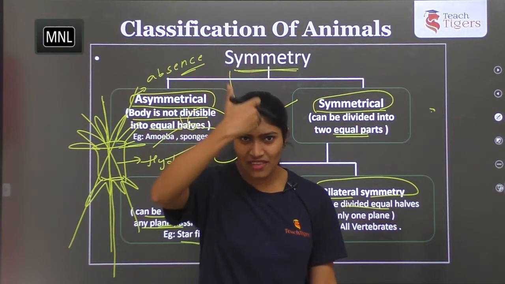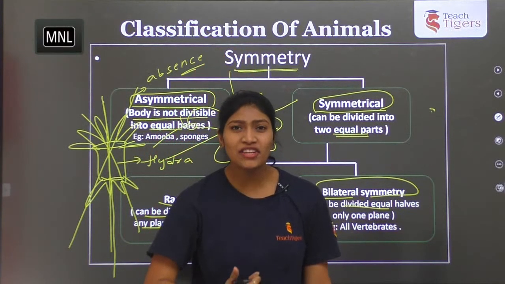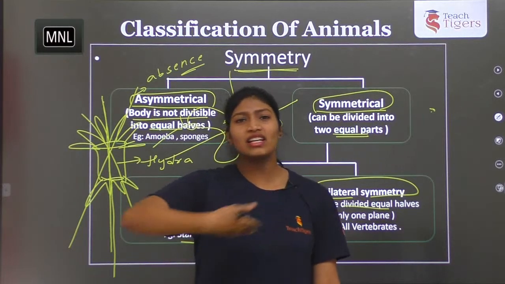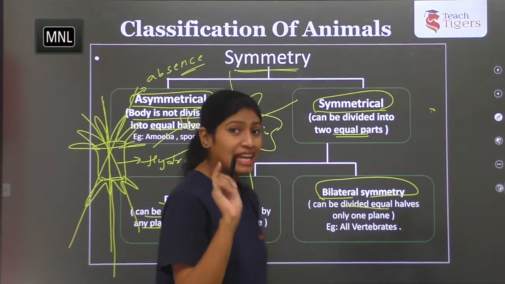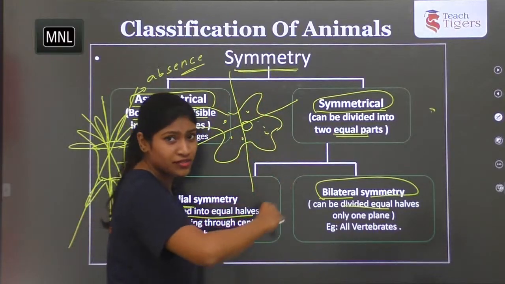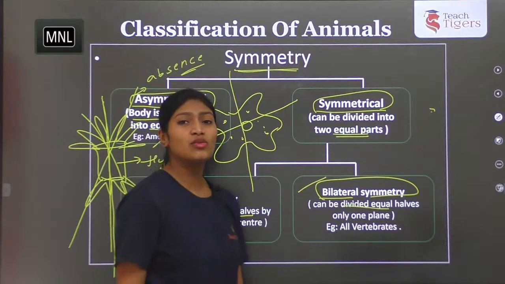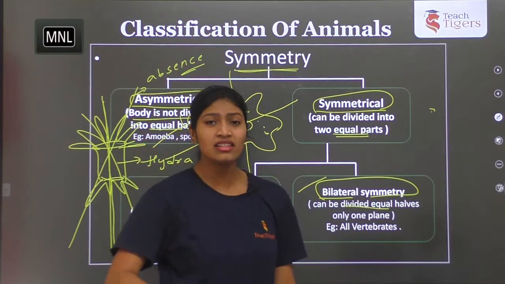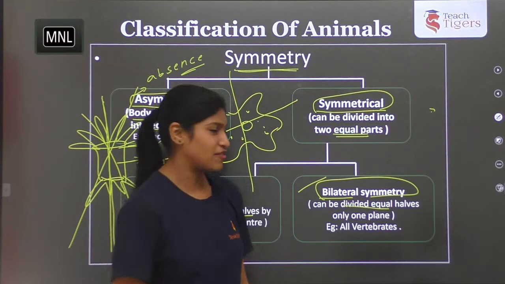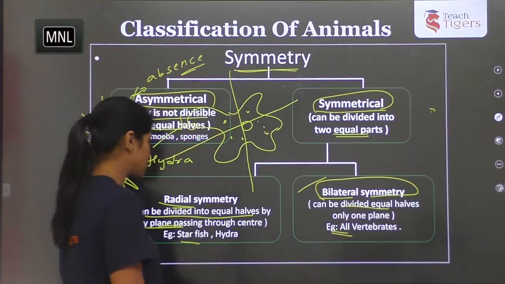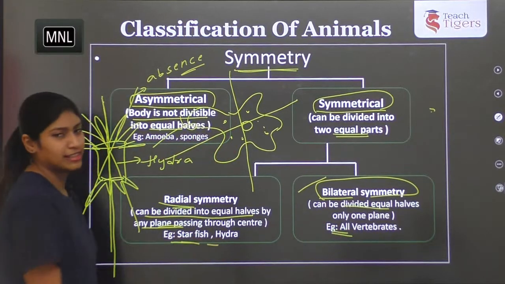See, this is the only way that the body can be divided into two equal halves. In other planes of division, it cannot be. So radial symmetry is all the ways we can divide and get two equal halves, and here bilateral is only one plane of division through the center, so it can divide the body into two equal halves. Examples, all vertebrates. Whereas here, starfish and hydra.